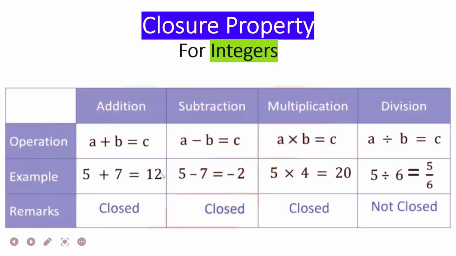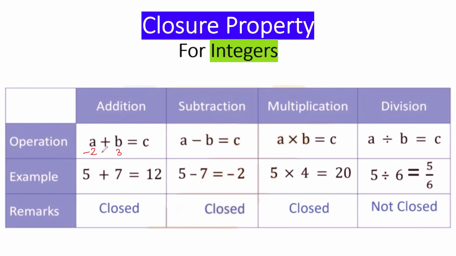In the case of integers, I just told you integers consist of positive numbers, negative numbers, as well as 0. So you may take 0 here as well, positive numbers, and negative numbers. Okay. So you check here. Suppose I take a negative number also. The examples I've already discussed, like it's written, but I'll take another example. So suppose I'm taking -2 and 3. So I took one negative and one positive number.